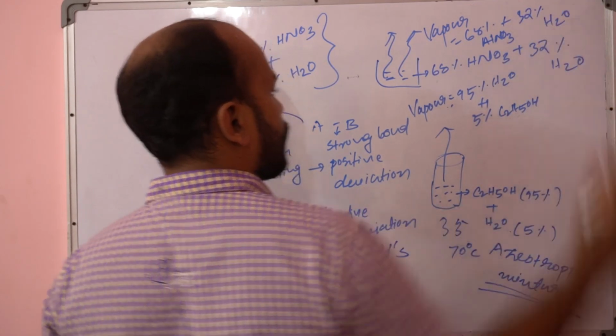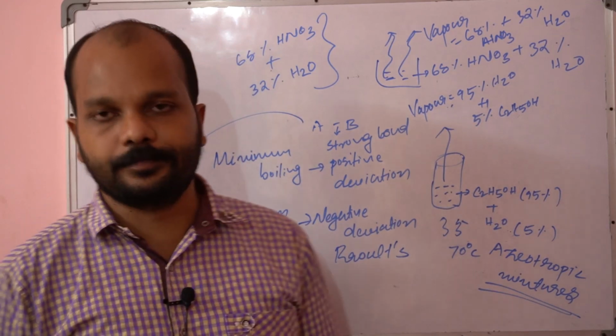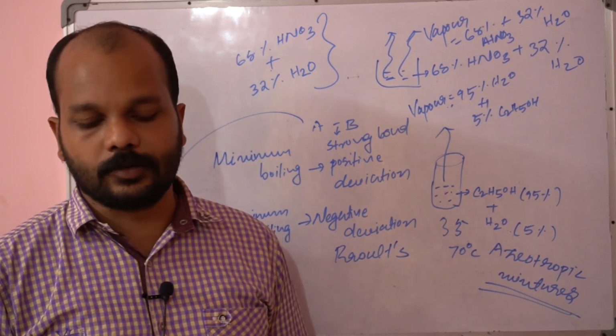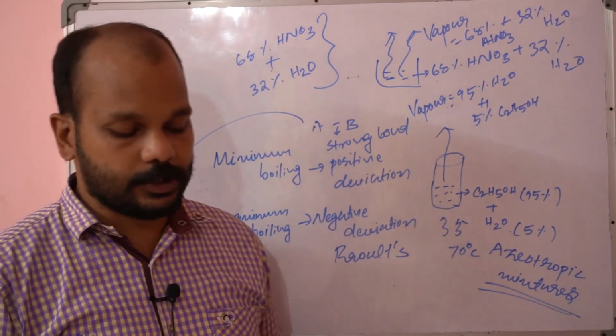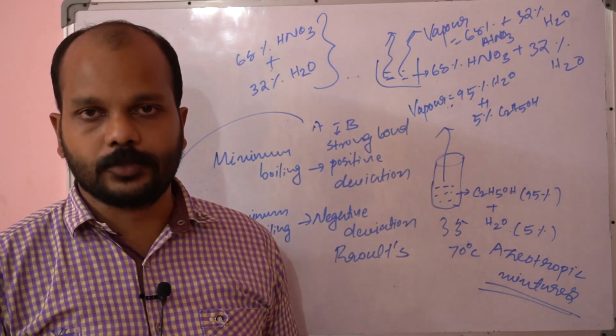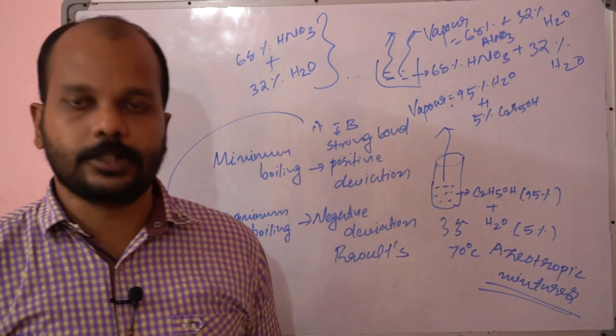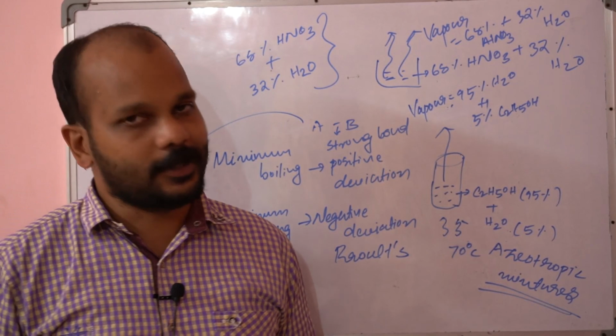You cannot separate both components by fractional distillation type techniques. So these mixtures are called azeotropes. Please remember it. Now we will go into the next segment, colligative properties. Thank you for the time being.